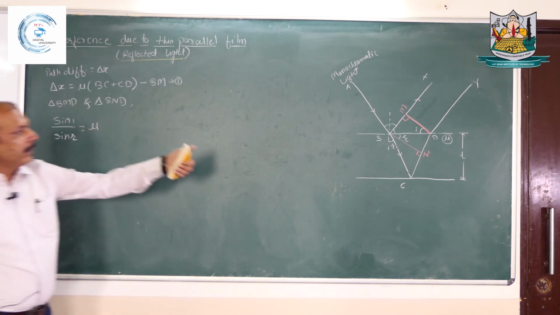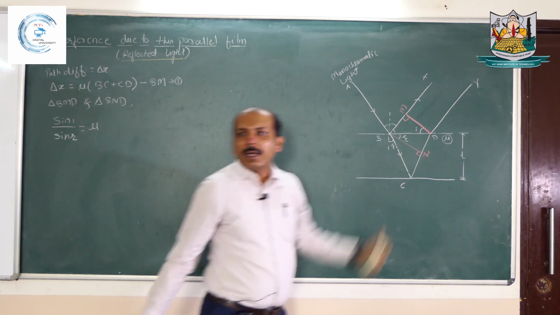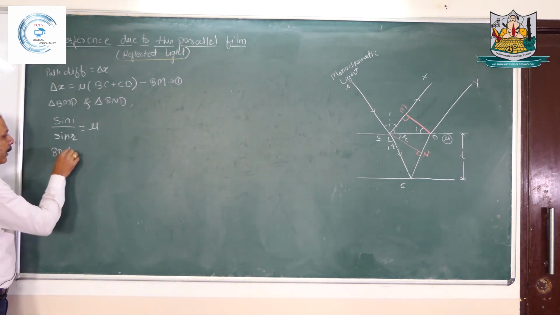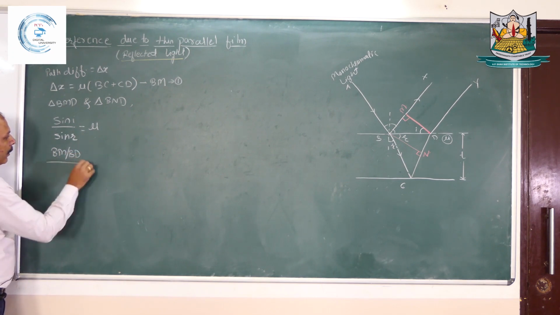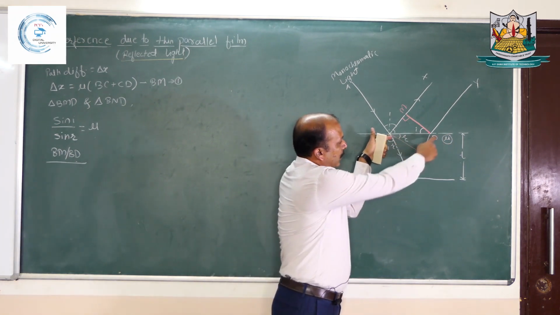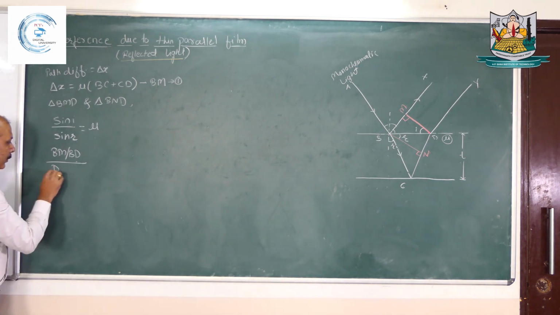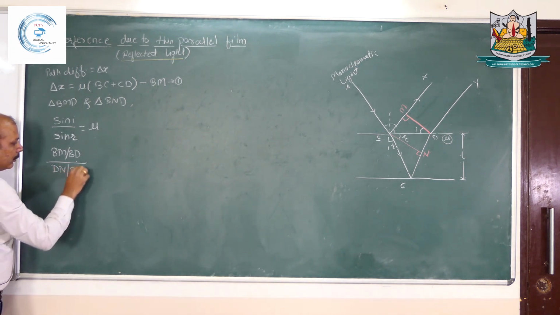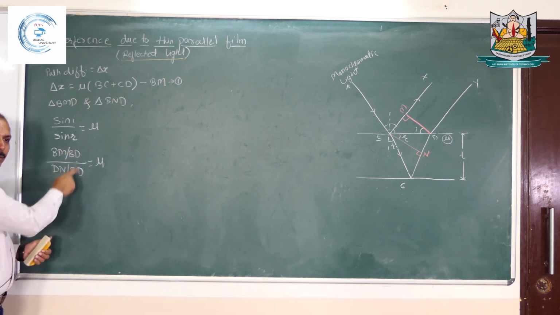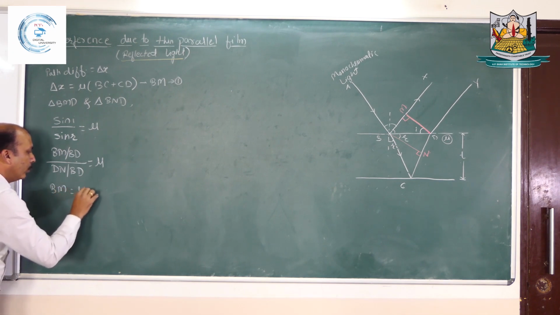So from BMD, sin i is opposite, that is BM, divided by hypotenuse, that is BD. So this can be written as BM divided by BD. And in BND, sin r is opposite side, that is DN divided by BD. This equals to refractive index mu. This BD is common here, so this gets cancelled and we will be getting BM as mu into DN.